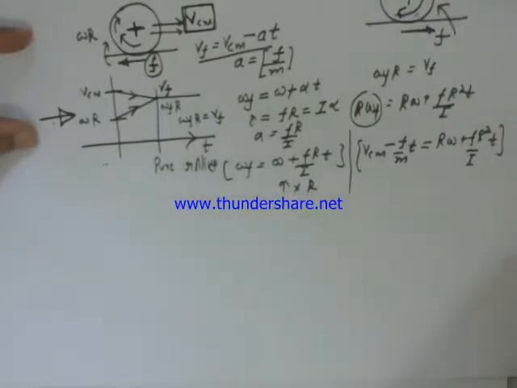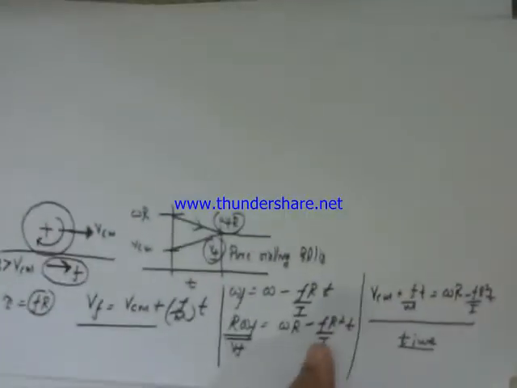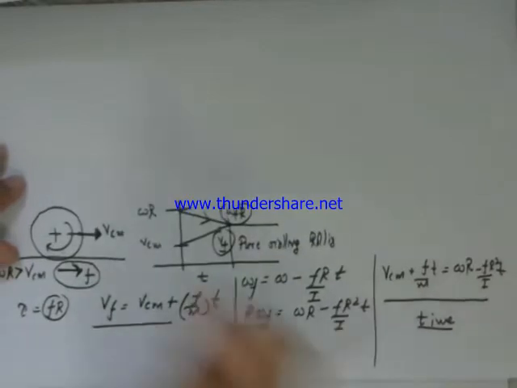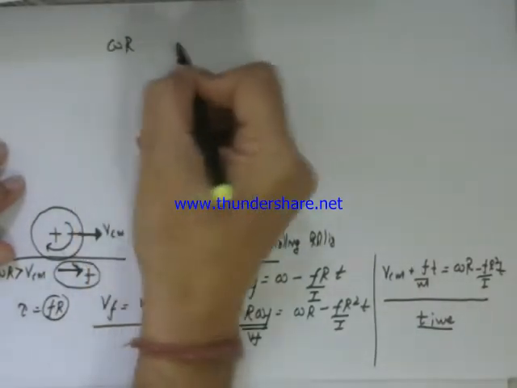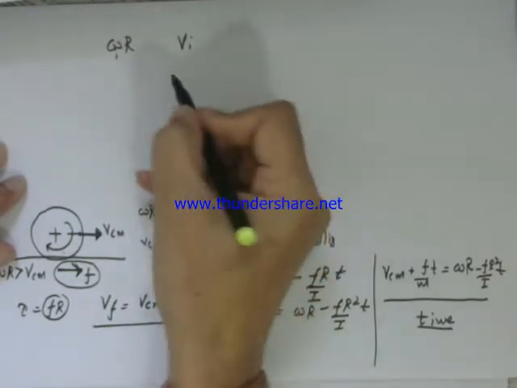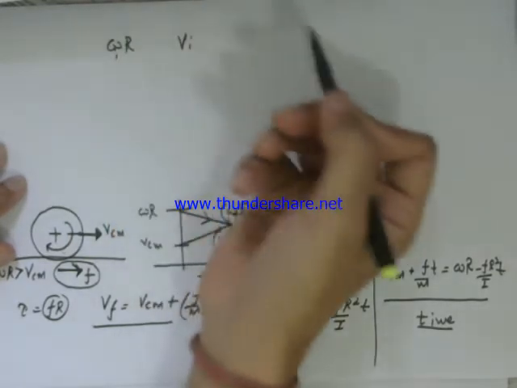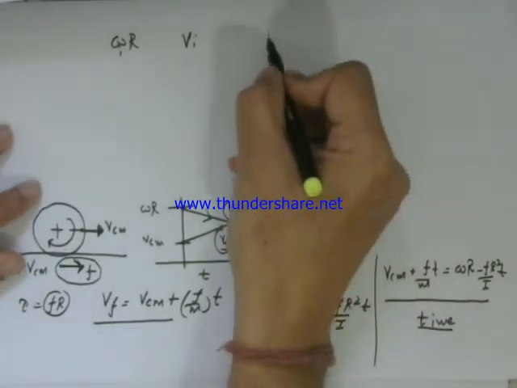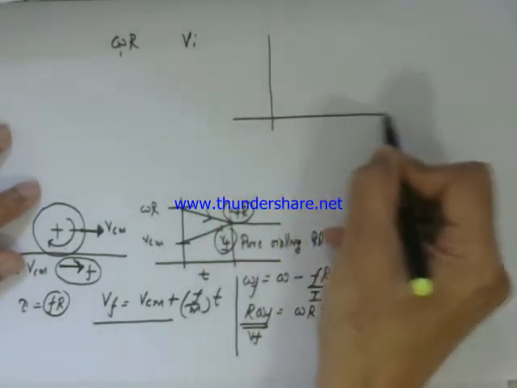A very simple method is, if you are given some omega r and V initial, and you are not able to find out in which direction the frictional force will be, just look at this graph.